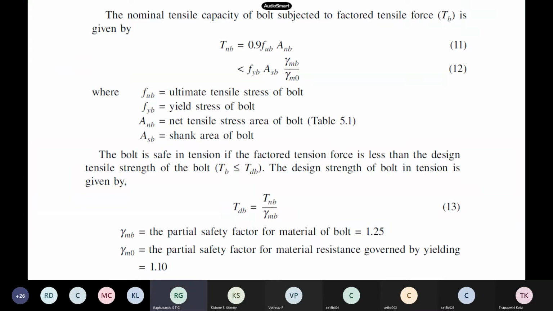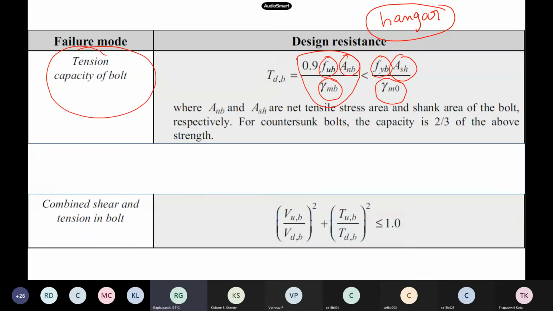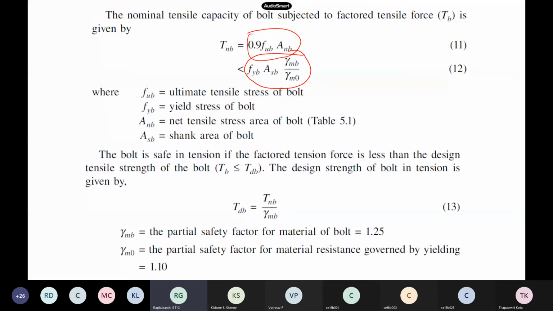This is the same thing I'm just showing you, whatever is given in the code itself. You have to calculate this, and sometimes in the code they write gamma m0 or gamma mb pushed to this side or that side. Sometimes they write in this fashion or that fashion, so you follow whatever the code has given. So ultimate tensile stress, yield stress of the bolt, net tensile area, shank area. Some textbooks write like this, some textbooks push this to that side, both are fine, but you follow the IS code itself. So now finally you get all these numbers.